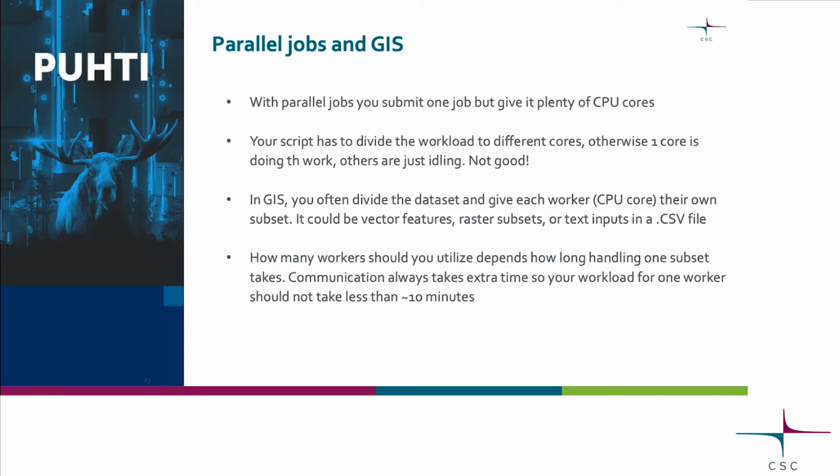So let's say that you have a script that runs 50 minutes on one core on your laptop. If you give it 5 cores and you've done everything perfectly, it might take a bit more than 10 minutes. But you shouldn't really give it any more, because 10 minutes is already so low that it's not worth it anymore. So communication always takes time. The more CPU cores you have, the more of this extra time you get.